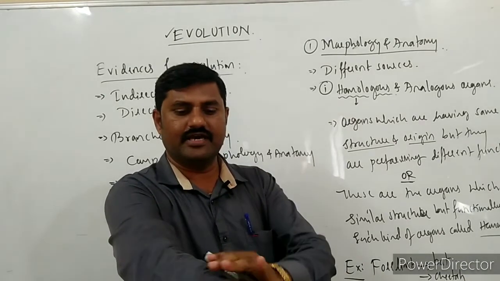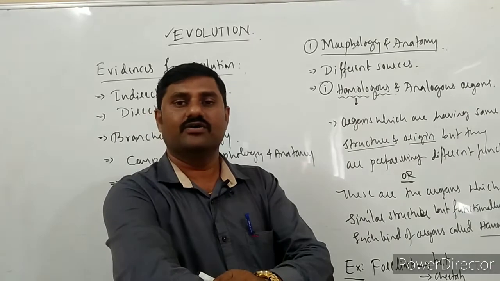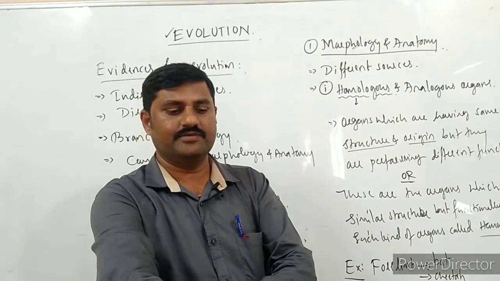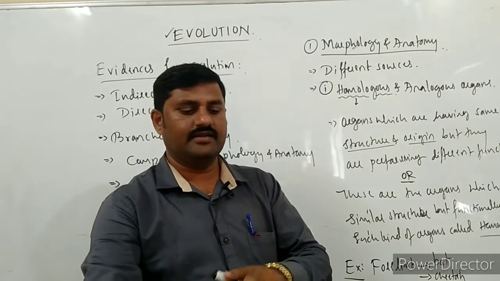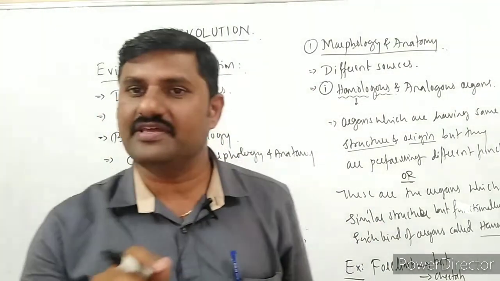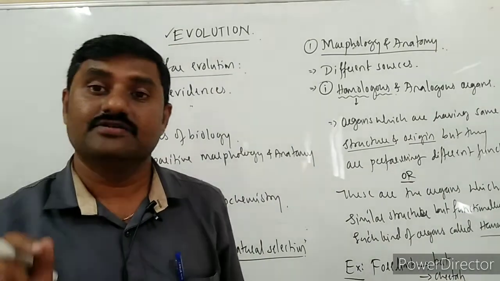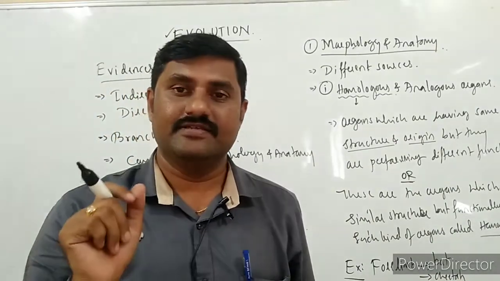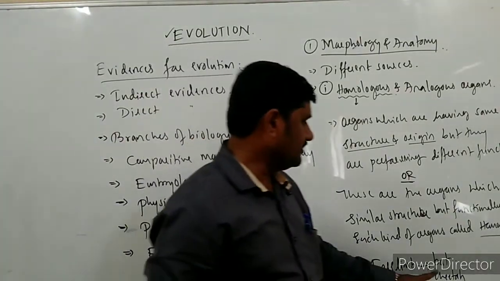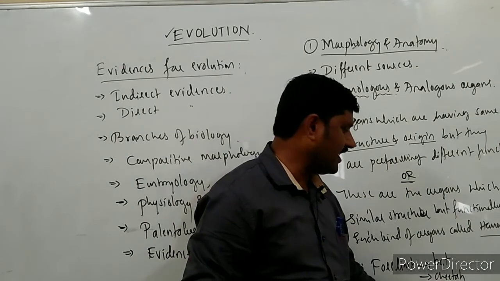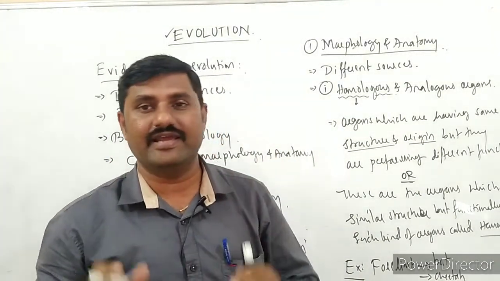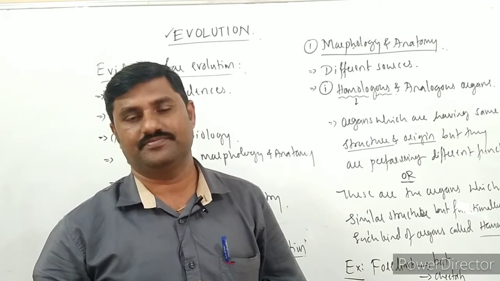And later, in this part of the forelimb, radius and ulna, the two bones, are present over here, and here carpals, metacarpals and phalanges are there. So all these are serially arranged, right? These bones are usually seen in the forelimb of not only the human being but also the cheetah, bat as well as whale. In these organisms also, the bones are serially arranged as in the human being, right?